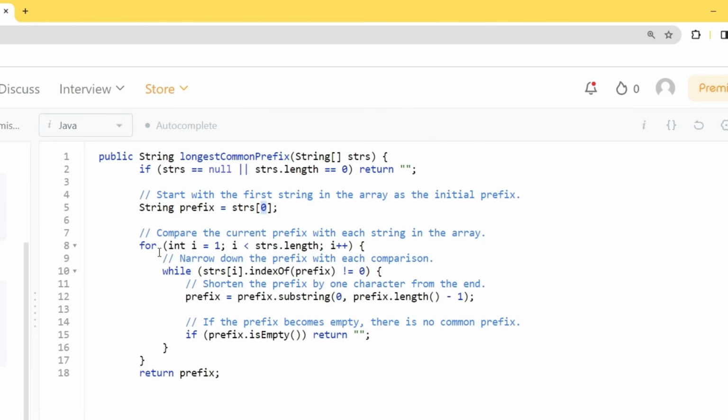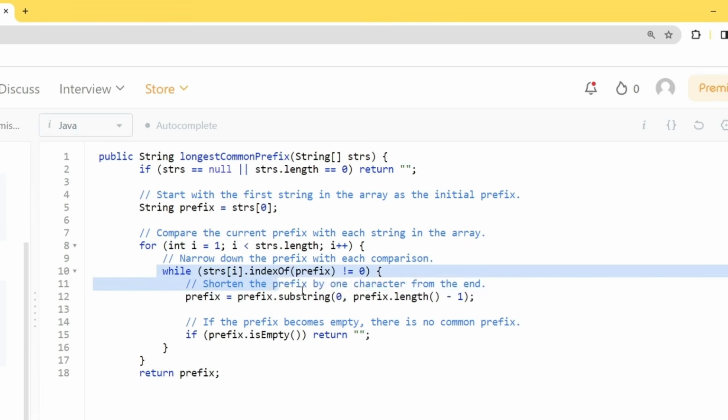Then, while iterating, we check every single string against our prefix. We check whether the given prefix is found at index 0 of the given string. If that is not the case, if the index is not equal to 0, then we subtract one character from our prefix and recheck this possibility.